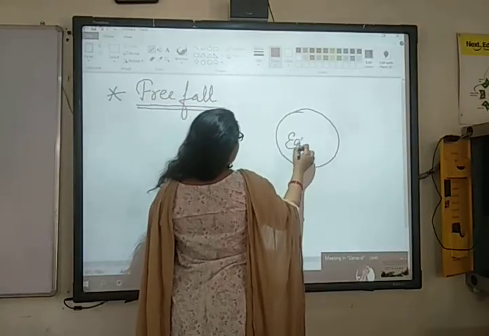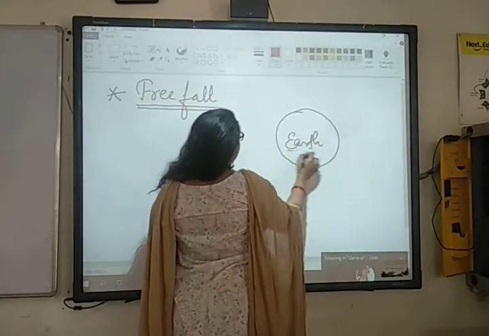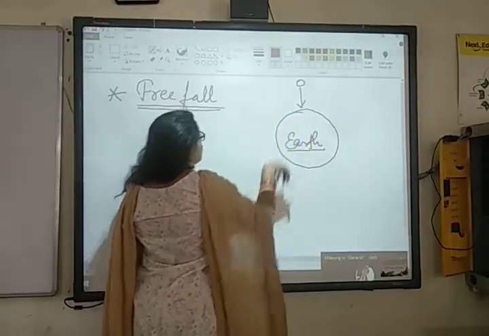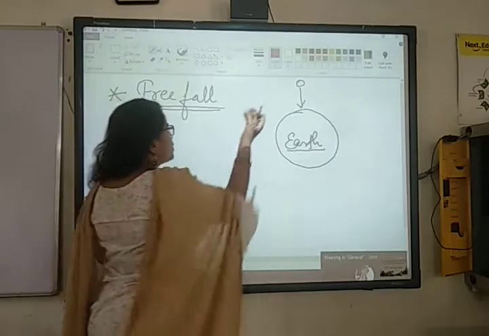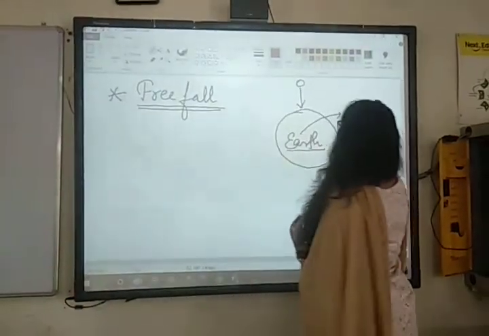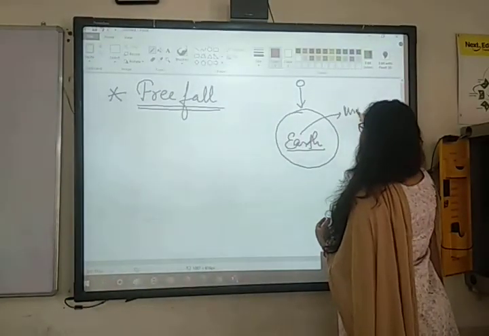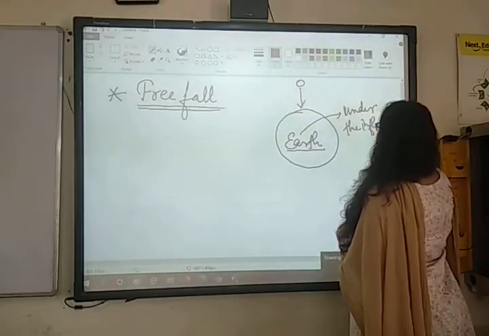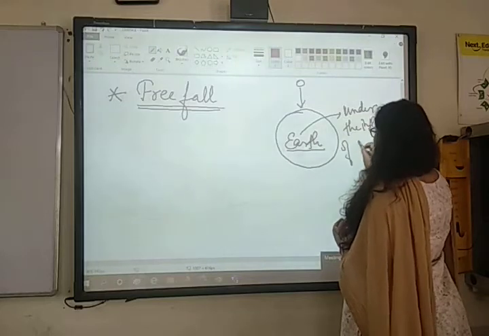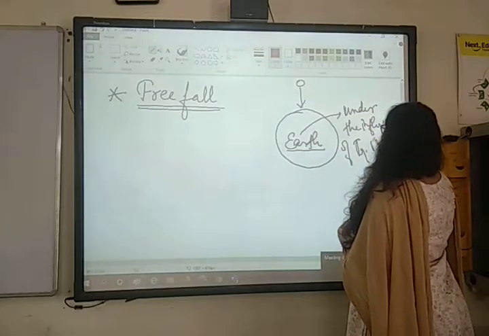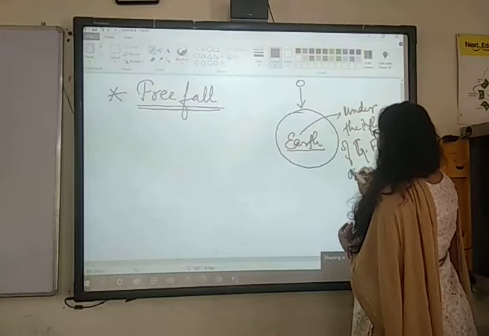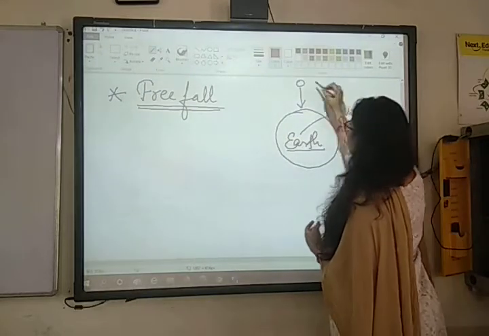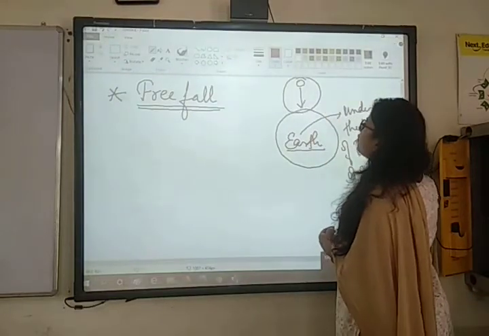So if we are taking one body as earth and the other body falls or drops towards earth, and it is falling only under the influence of the gravitational force of earth, then the motion or this object is said to be in free fall.